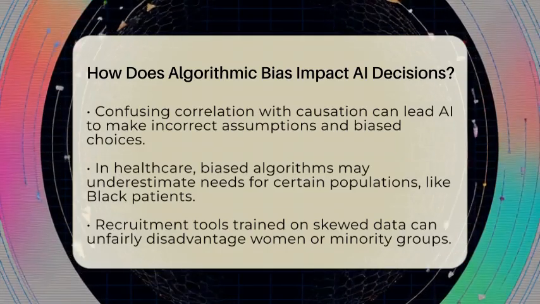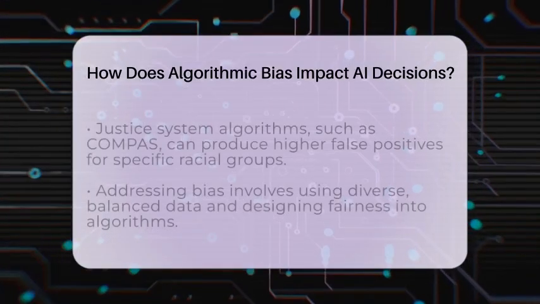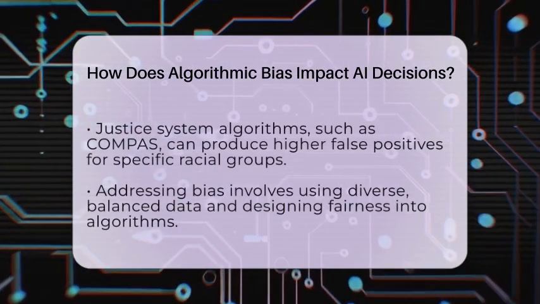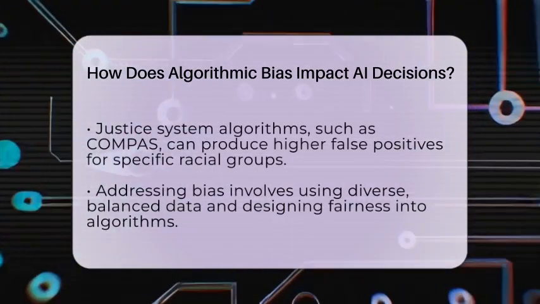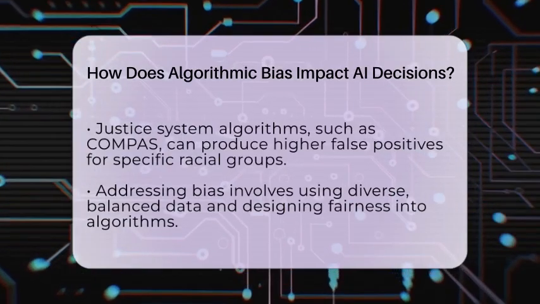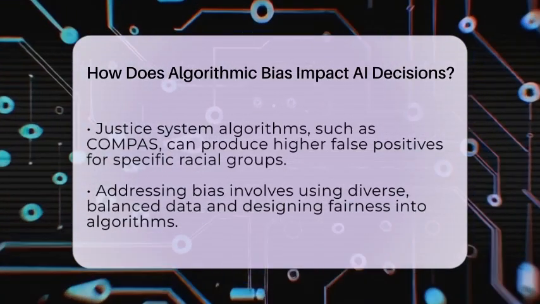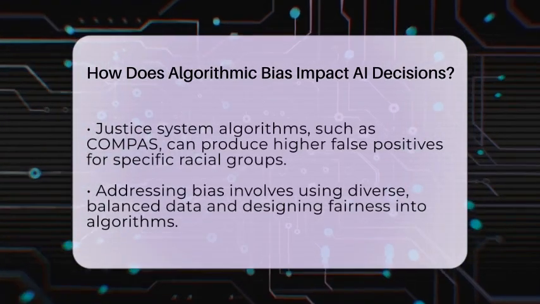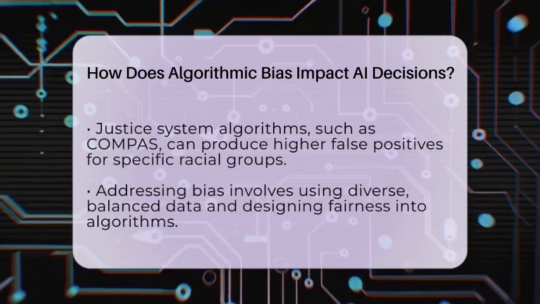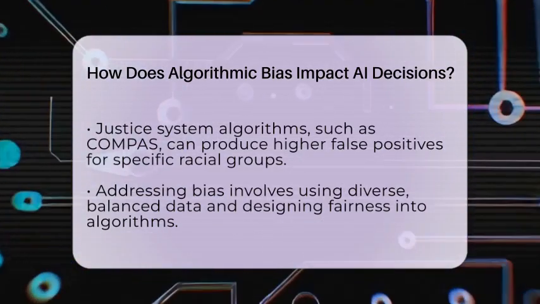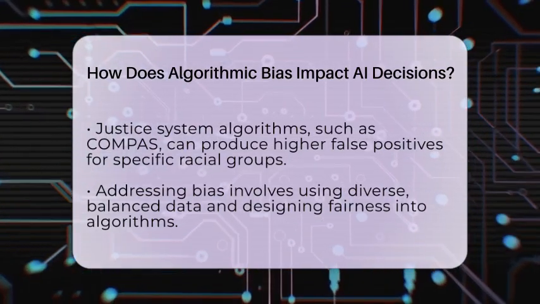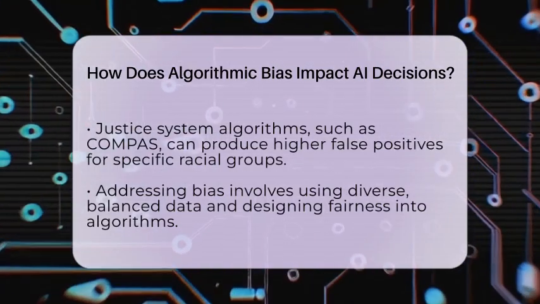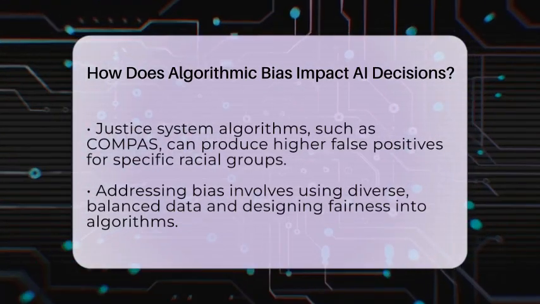Real-world examples show how these biases can have serious effects. In healthcare, an algorithm used to identify patients needing extra care favored white patients over black patients because it used healthcare spending as a proxy for health needs. Since black patients historically spend less on healthcare due to access issues, the algorithm underestimated their needs.